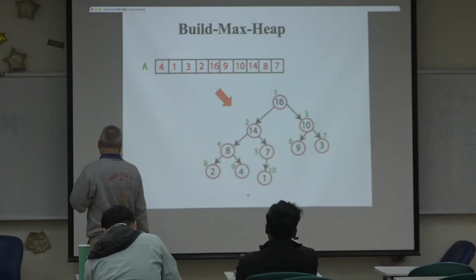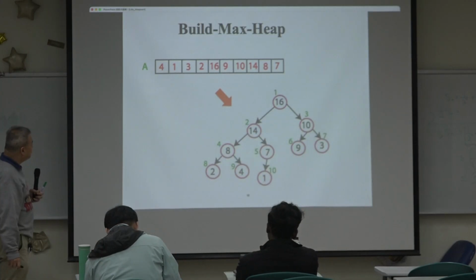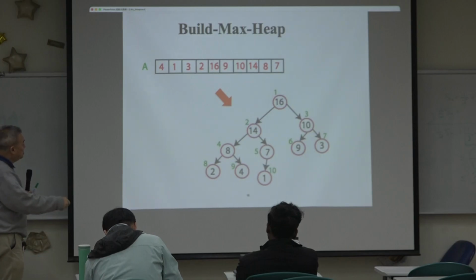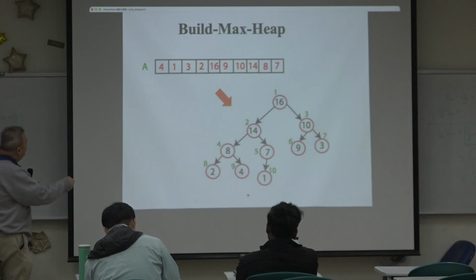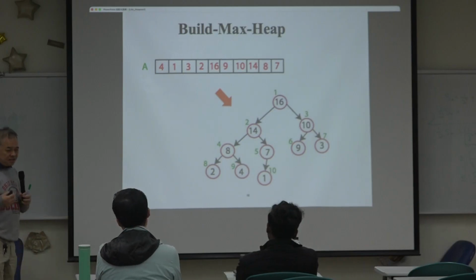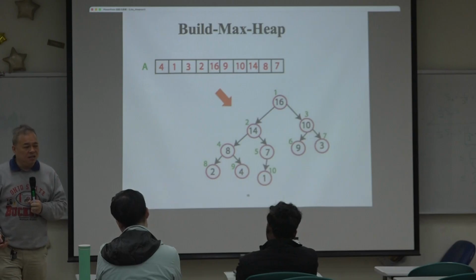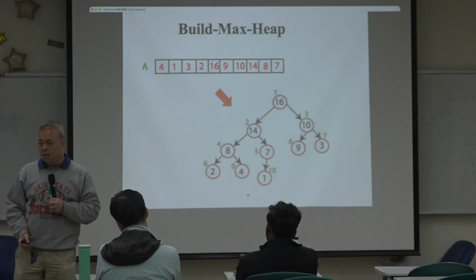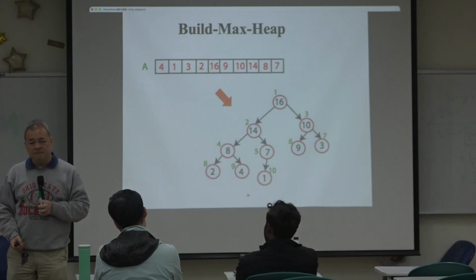The corresponding array will be 16, 14, 10, 8, 7, 9, 3, 2, 4, 1. Okay, so from the original array to here, as we discussed earlier, it takes linear time. It takes only linear time.